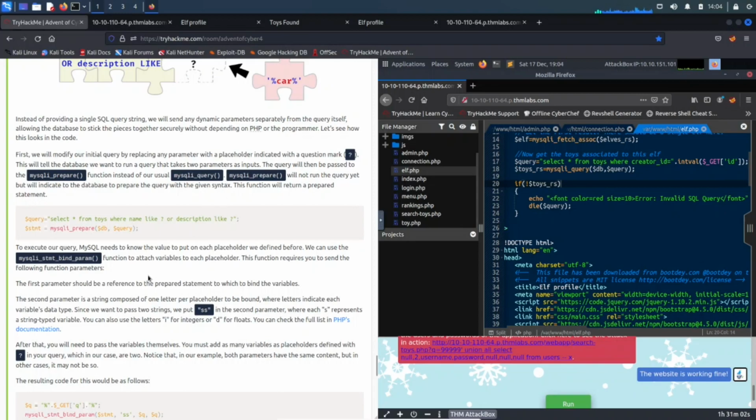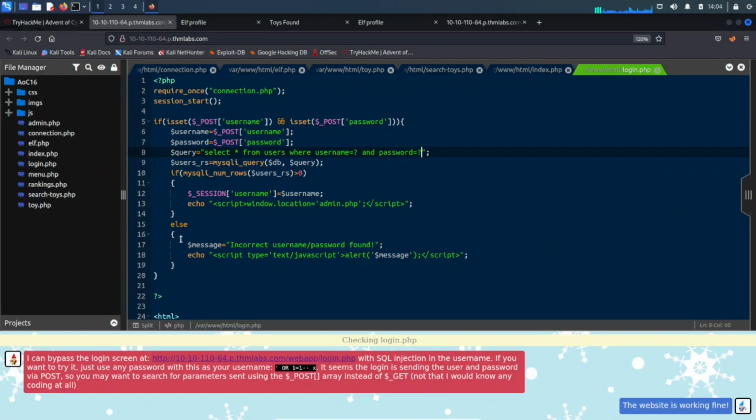Okay, that's what I think we have to do. Yeah, the statement bind. Okay, that's what we have to do. Let me do this really quick. So where do we have to add that? I'm just going to add it. I'm just trying to figure this out.